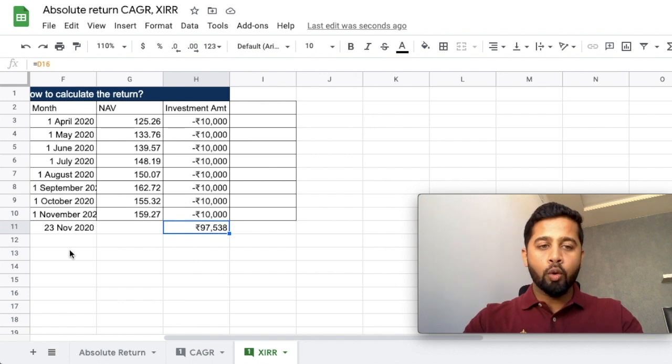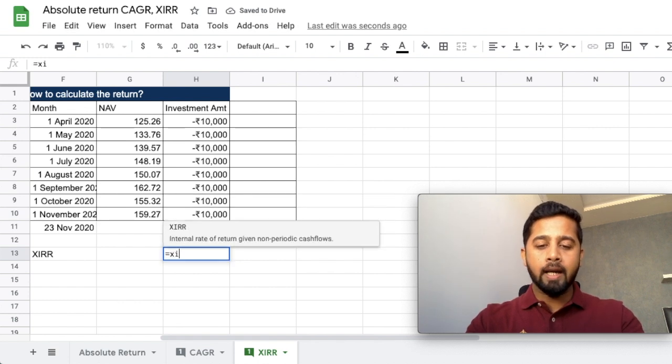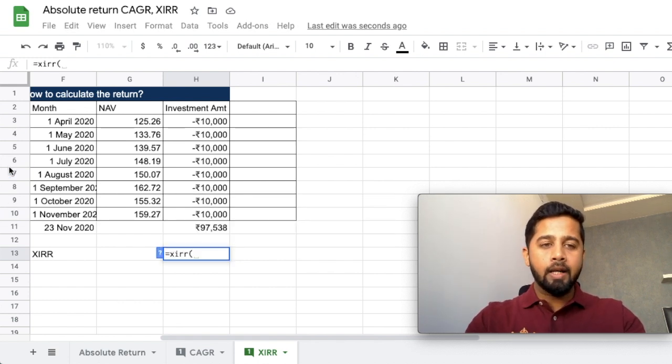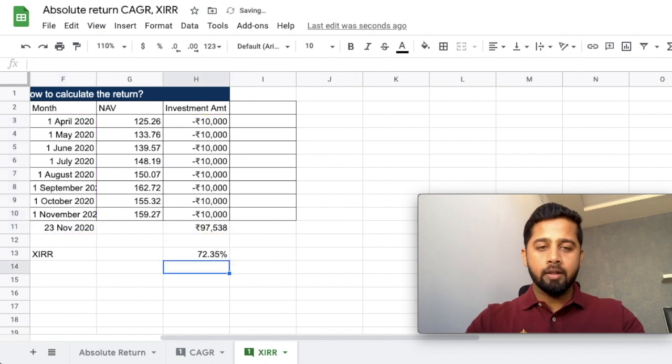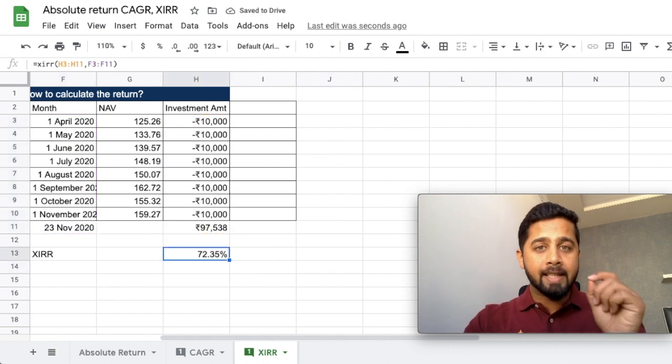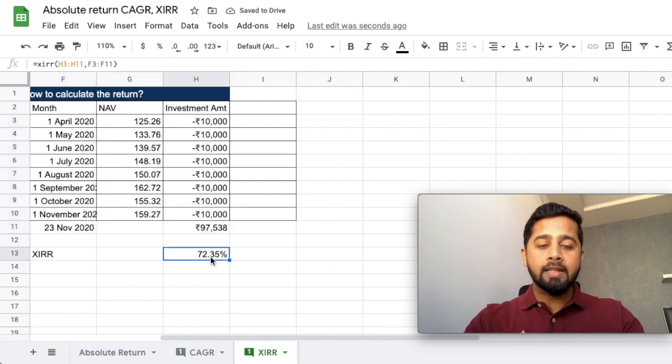So to calculate your XIRR, you just need to use a simple formula. Just put equal to XIRR, open the bracket, select the investment amount, put a comma, then select the duration and close the bracket. There you go. Your XIRR return in this case is 72.35%.